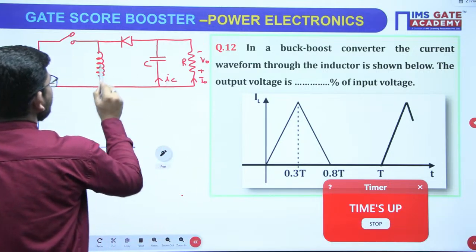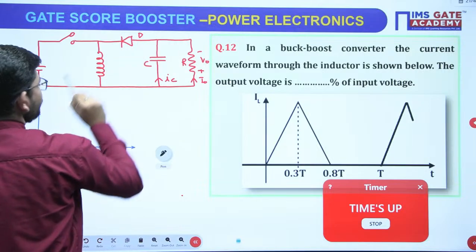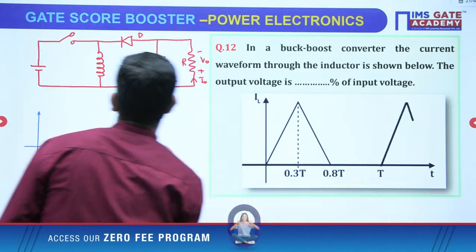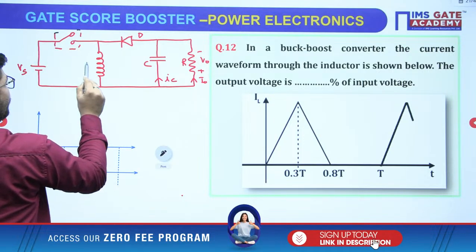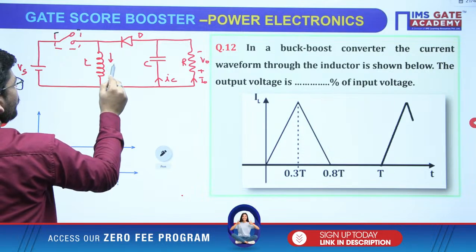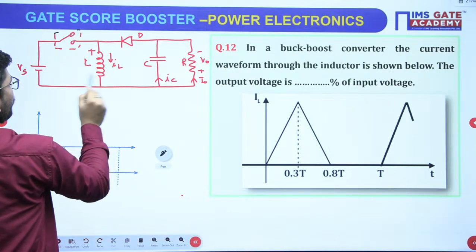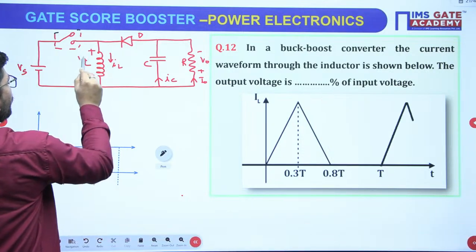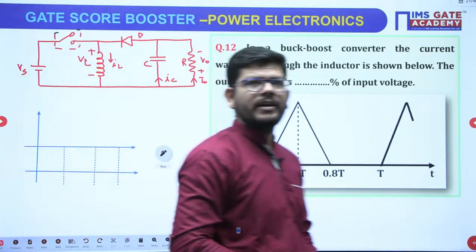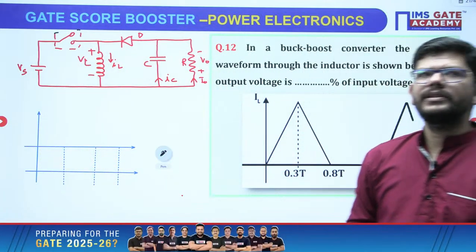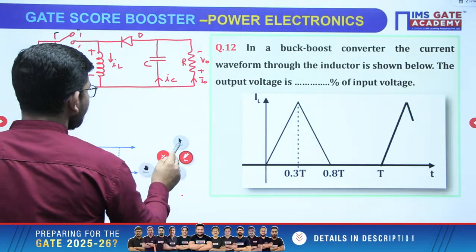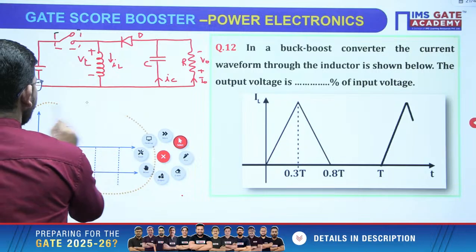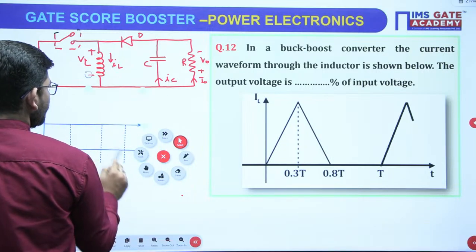So see, this is a buck boost converter, correct? Chetan is getting 60%, and that's the correct answer, right? Now, in this buck boost converter, we have been given the waveform of inductor current, right?